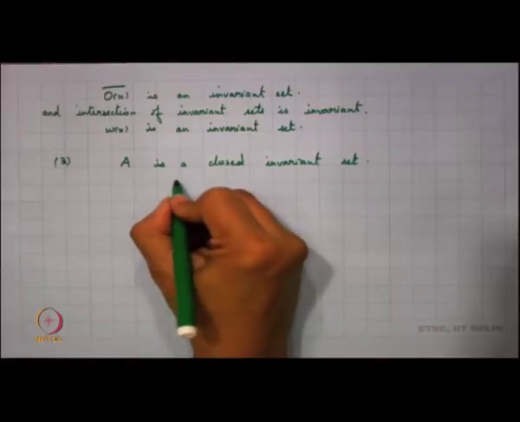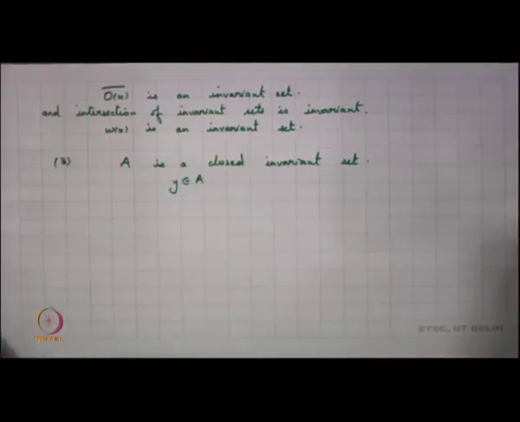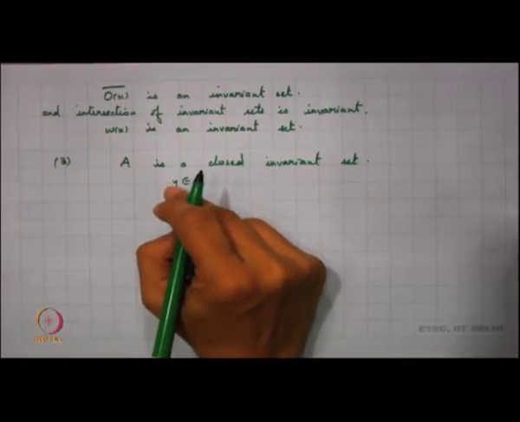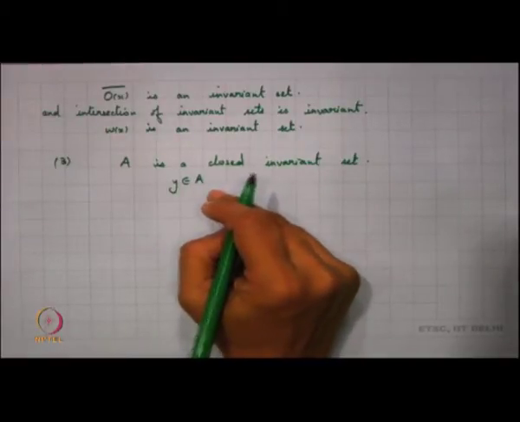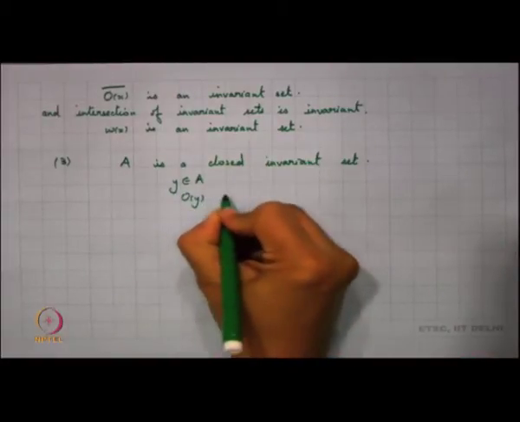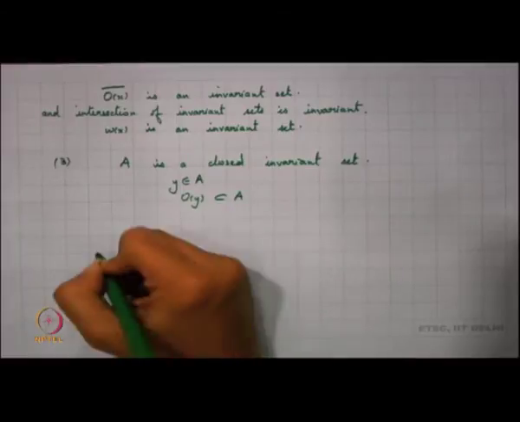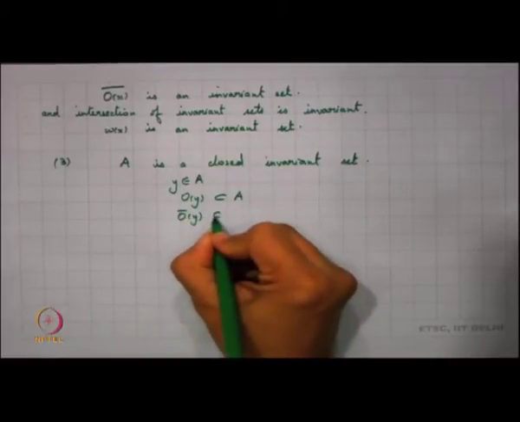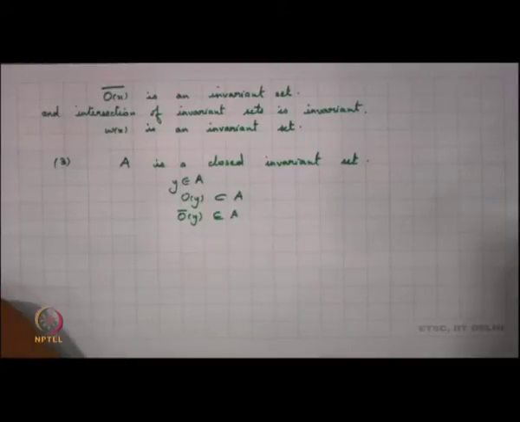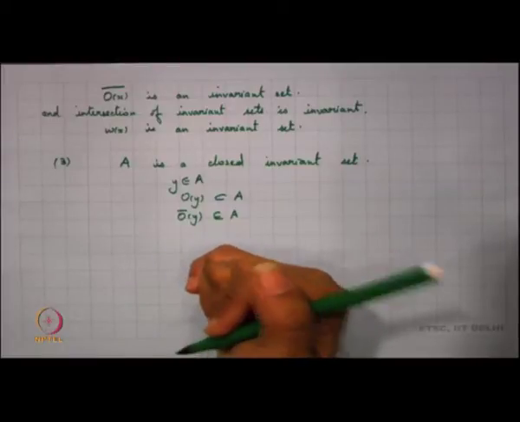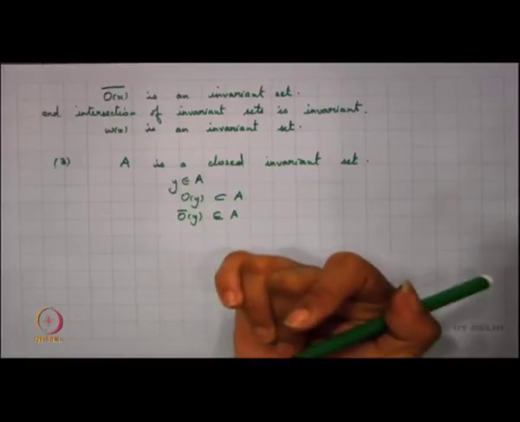Let me take y to be an element of A. Then we know that the orbit of y will be a subset of A, because A is invariant. So the orbit of y is a subset of A, and in fact we find that the orbit closure of y is also a subset of A, since A is closed.